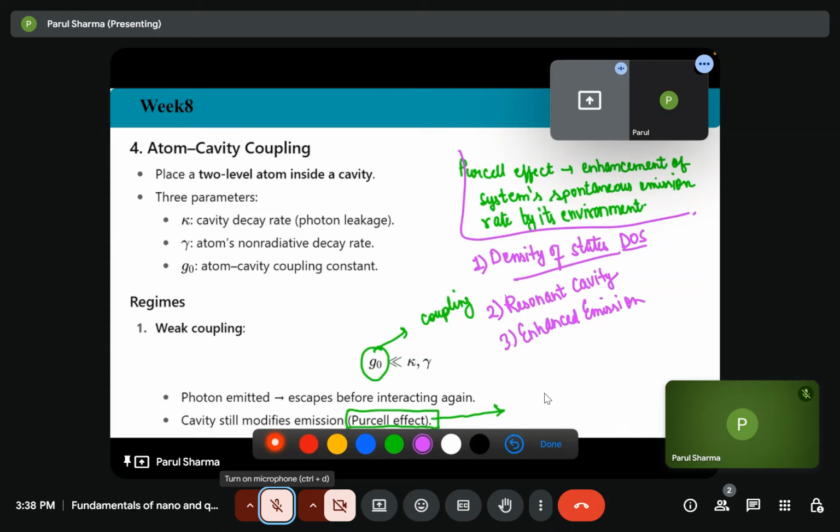According to Fermi's golden rule, the emission rate is directly proportional to the density of states.